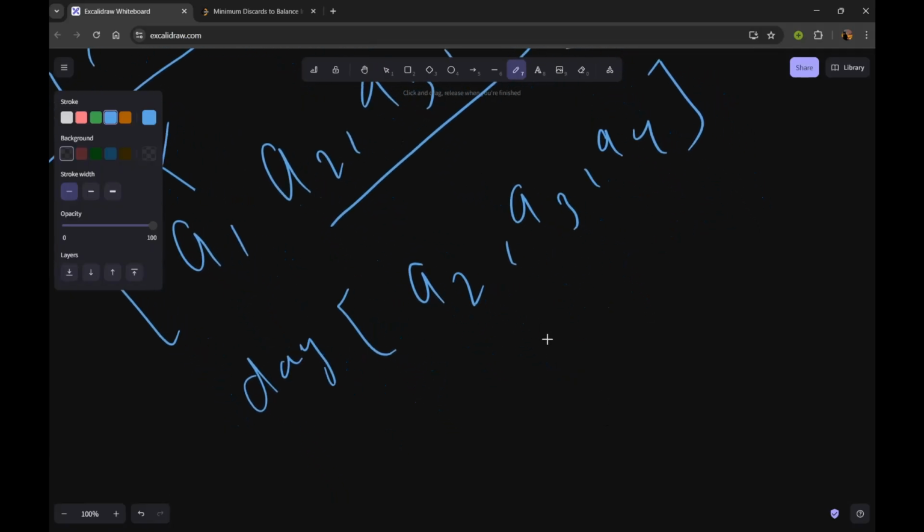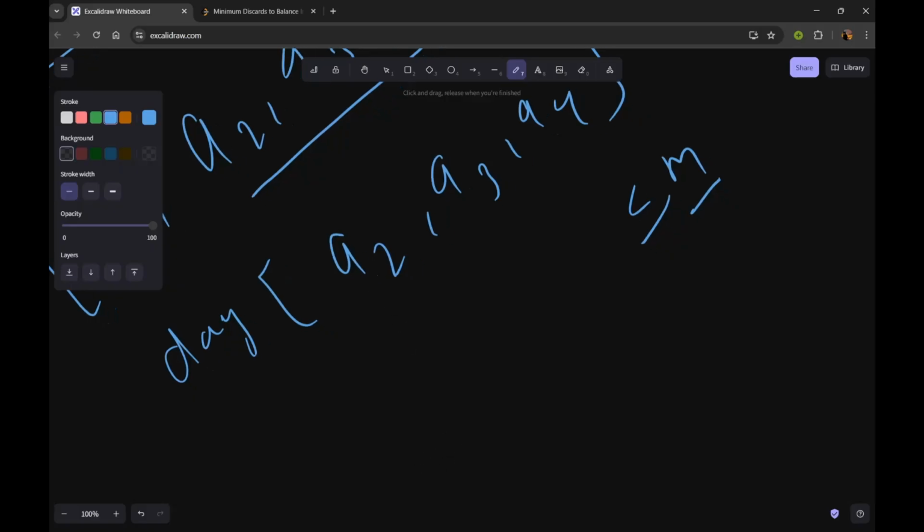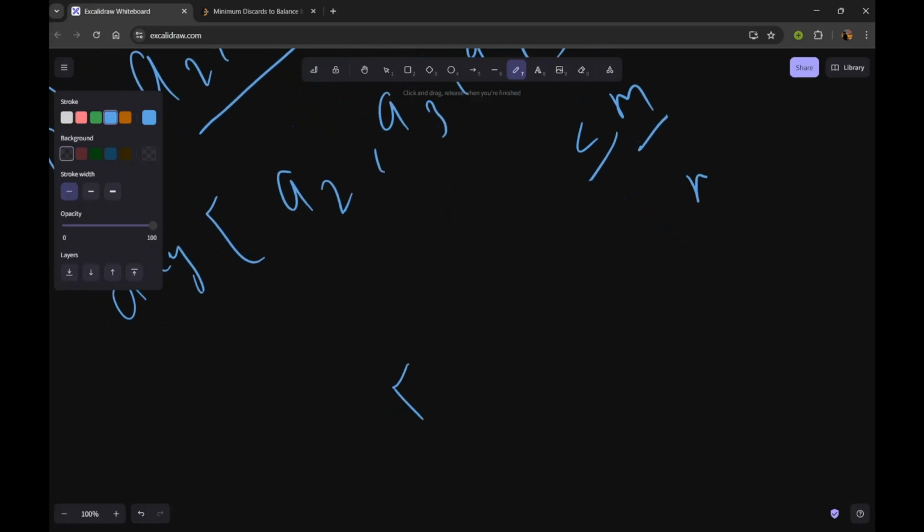Now what we have to do in this window is maintain the frequency of each item type at most m. What does at most m mean? Suppose m is 2, and on day 4 our window is something like 1 2 1.